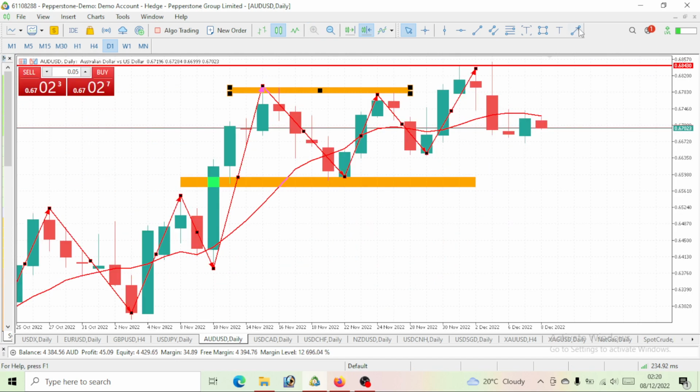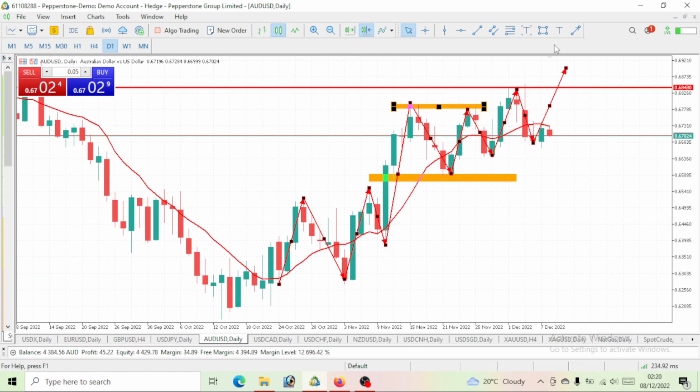Now we've gotten a correction. After this correction, what do you expect? We need a new high to be made. Therefore, price will actually go bullish to be able to take out this high. So within this week and next week, we should be able to accomplish the goal. So for this AUD USD, we still expect a bullish move. For today, which is the 8th, I believe this AUD USD actually gives us that bullish move.